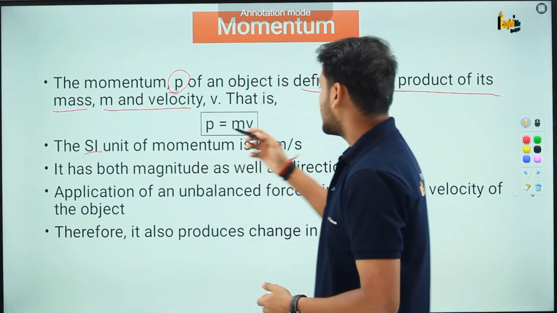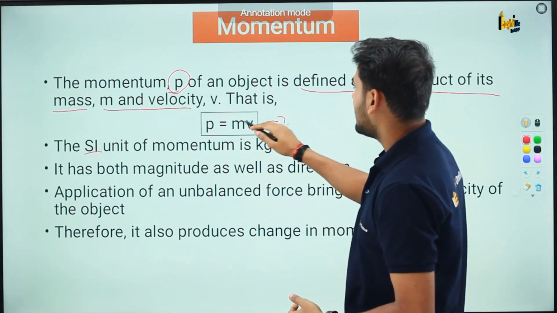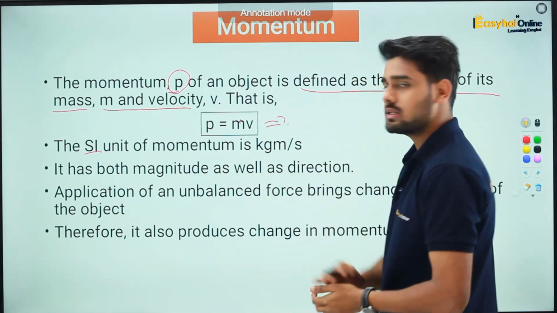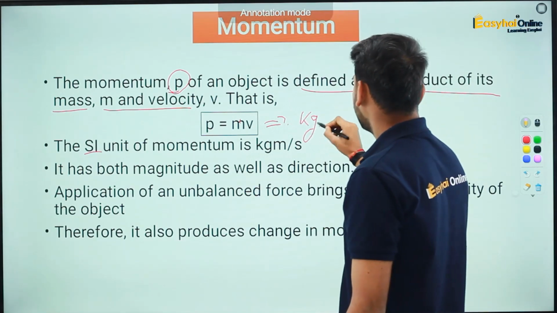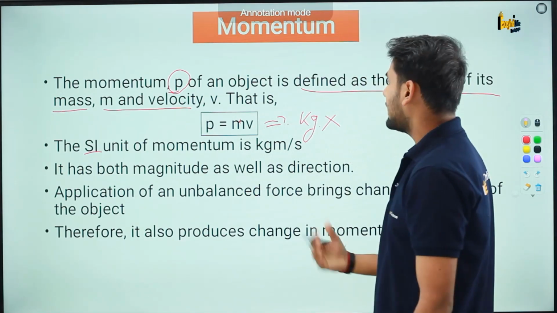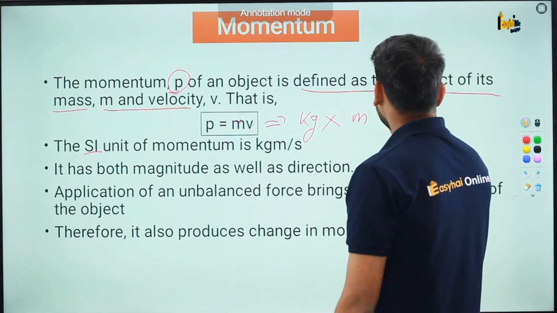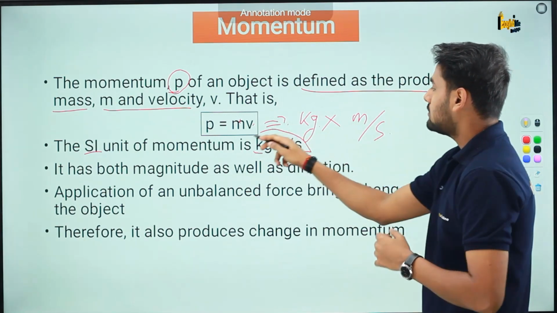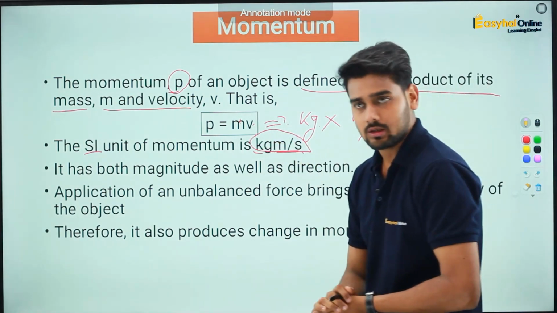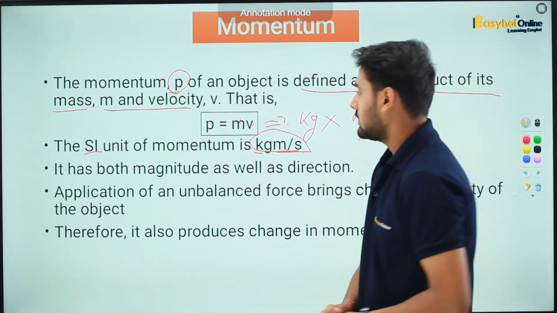Here, let's try to find out the SI unit. Look at this. This is P, which is momentum, equal to mass into velocity. What is the SI unit of mass? SI unit of mass is kilogram. This should be multiplied with the SI unit of velocity, which is meter per second. So this is going to be kg meter per second, or kilogram meter per second. So remember, the SI unit of momentum is kg meter per second.